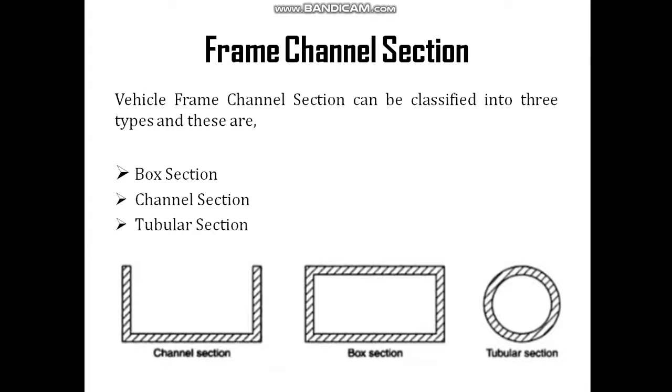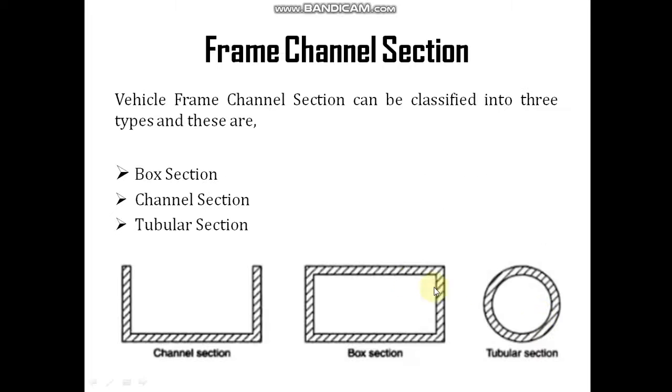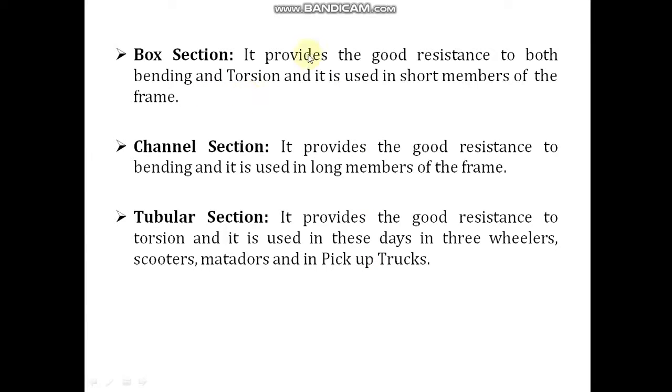Now coming to the box section, it provides good resistance to both bending and torsion. You can see from the figure that this type of channel section provides very good resistance against bending and torsion, and it is used in short members of the frame.